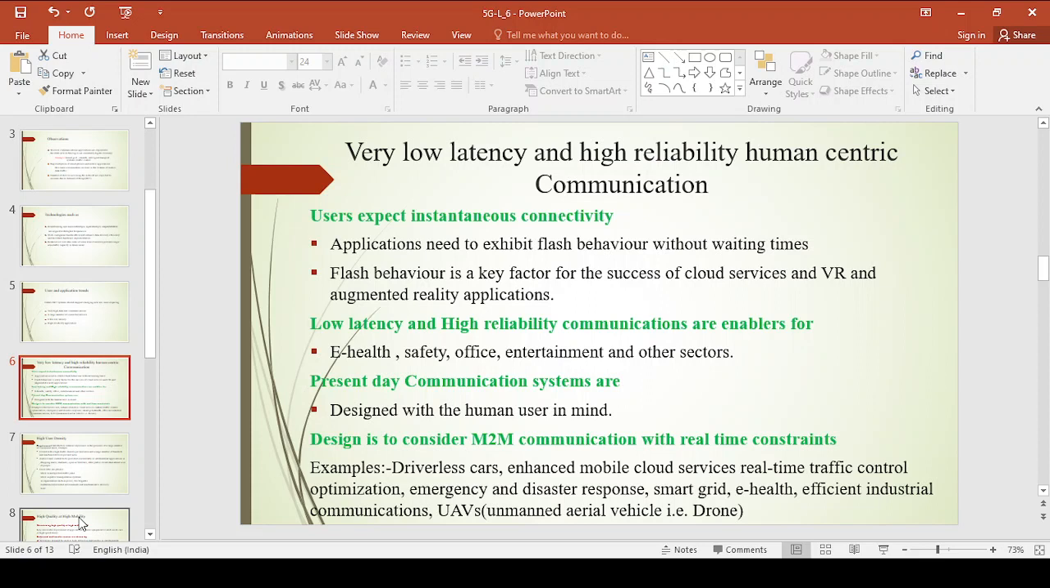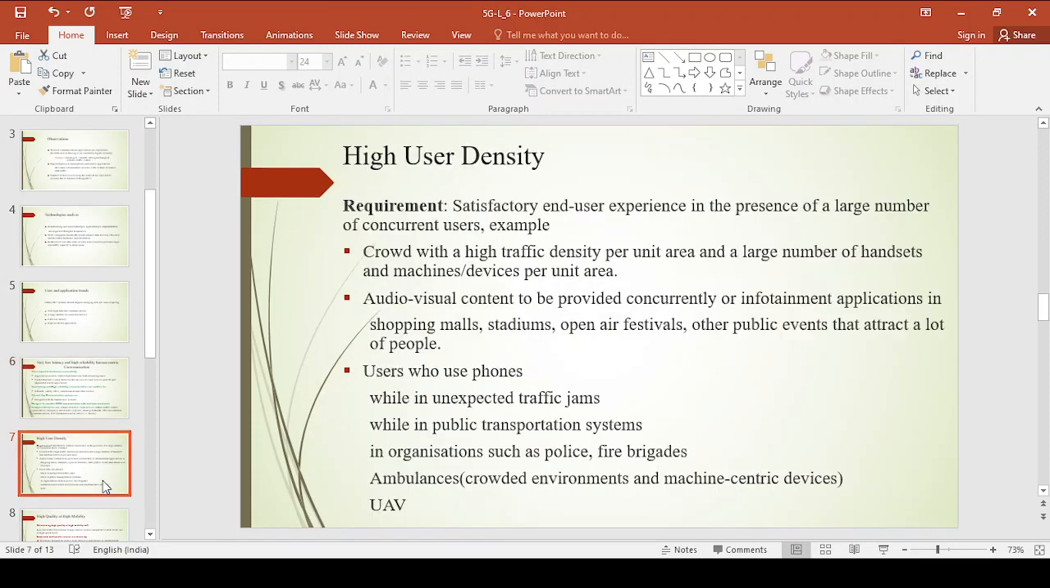Examples include driverless cars, enhanced mobile cloud services, real time traffic control optimization, emergency disaster response, and drones. All these are examples of M2M communication, which we are expecting in the future generation system. We are designing this M2M communication system so that there is no interference of a human being. This is the first and foremost requirement of a fifth generation system or future generation system.